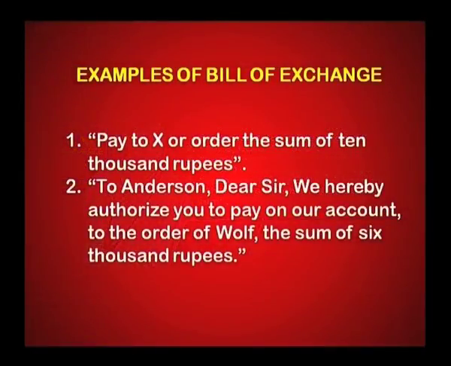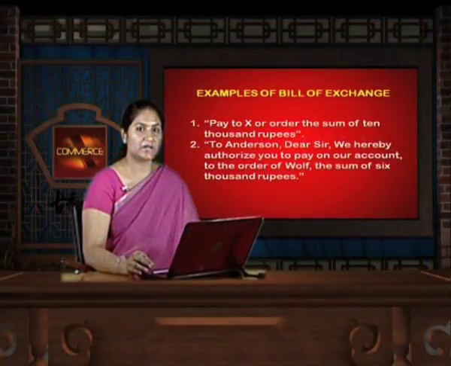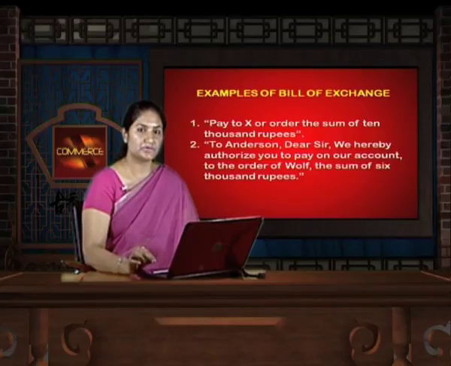Now, let us discuss a few examples of bill of exchange. "Pay to X or order the sum of 10,000 rupees." For a bill of exchange, there needs to be an order by the person who is the drawer, and the order will be to a drawee who needs to be a certain person, and the amount should also be certain. Now, let us see whether all these conditions are satisfied in this.